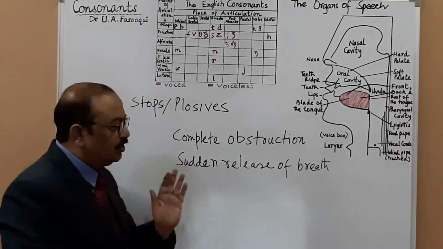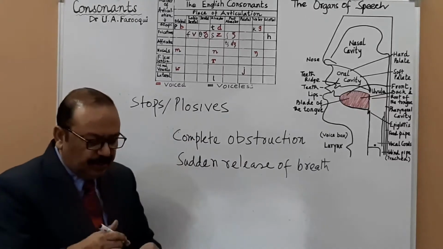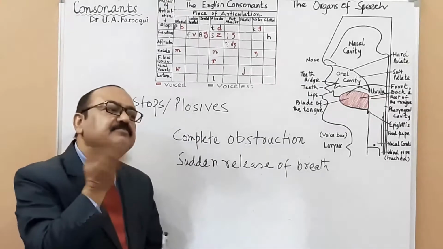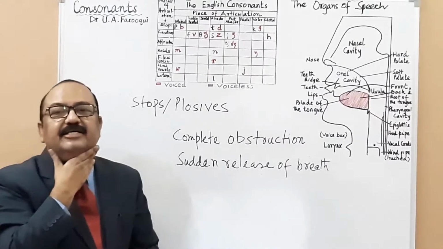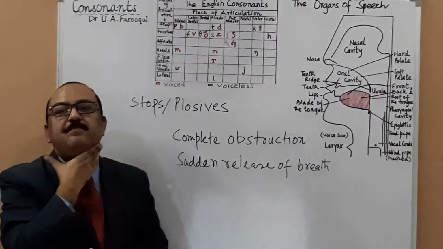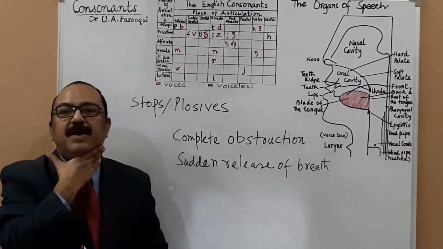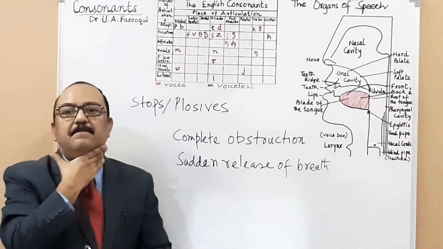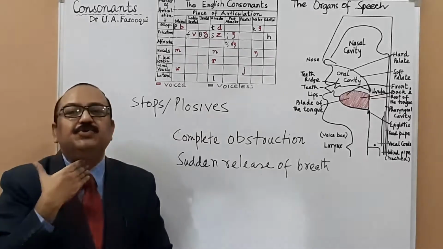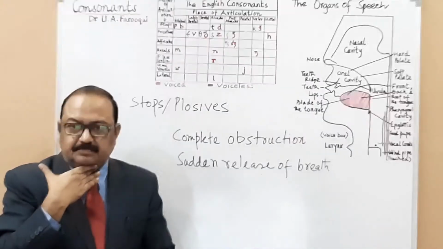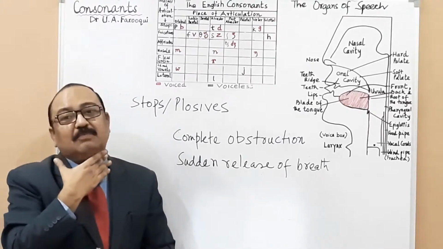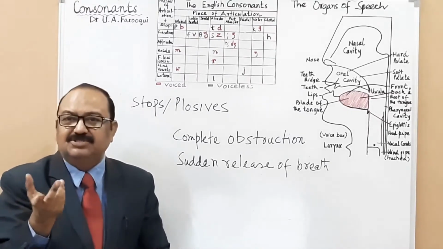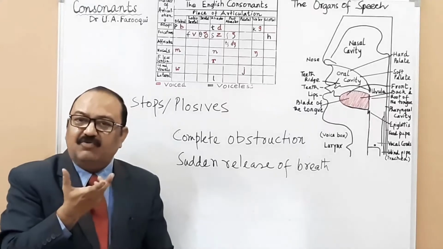You can keep your hand here, on your vocal cords, and just produce a sound. Say, ah. Here you will not feel vibration. But ENT doctors say no sound can be produced without vibration in the vocal cords.